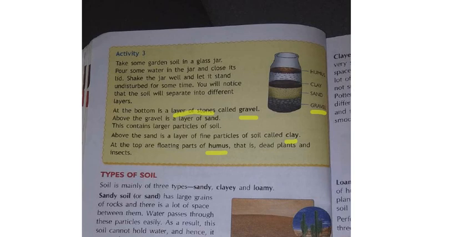If you want, you can do this experiment at your home also. Take one glass jar, pour some soil into it, pour some water on it, shake the jar properly for some time, and later keep it aside. After some time, you will observe at the bottom, that means down, the first layer is what? Gravel. Gravel means small stones. Next sand will be formed, ushka. After sand, clay will be there, bankamatti. Next water. On the water this will be floating. Floating ante teladam. Okay? What will be floating? Humus. Humus means all the dead plants and animals.